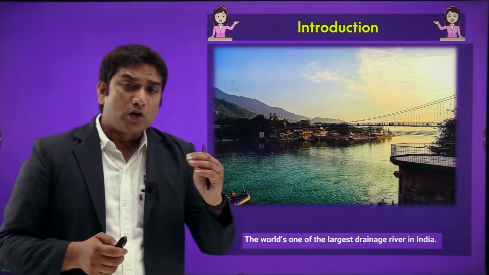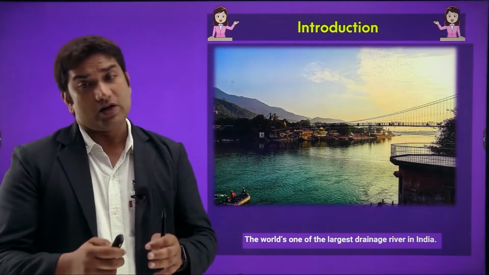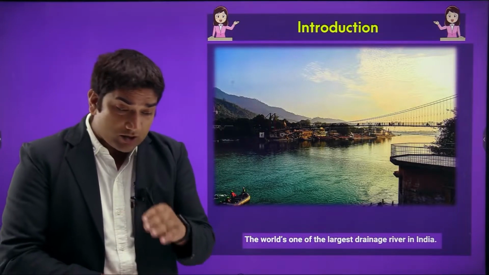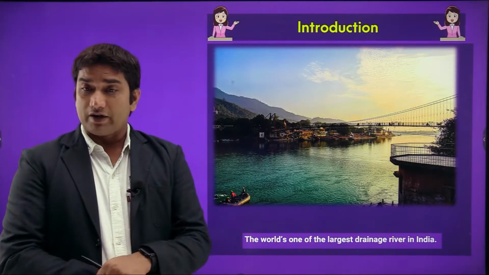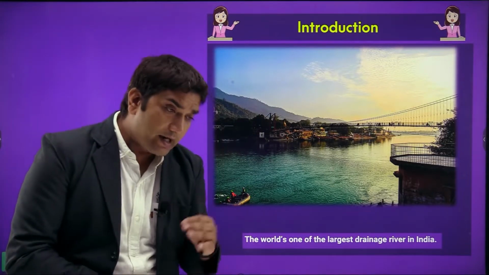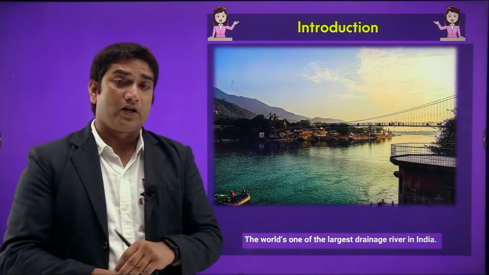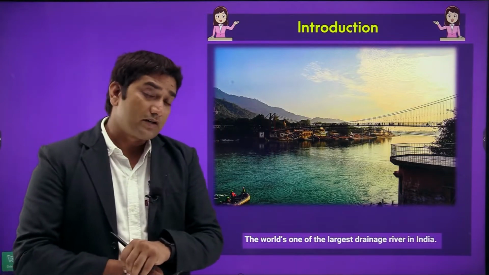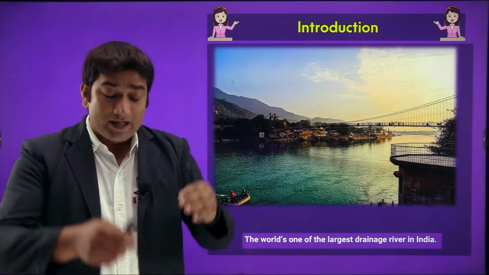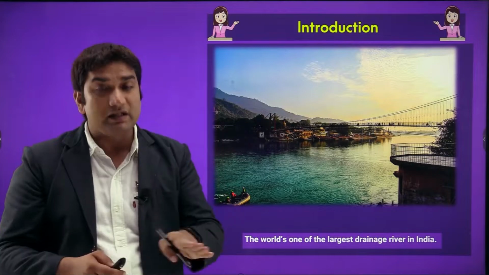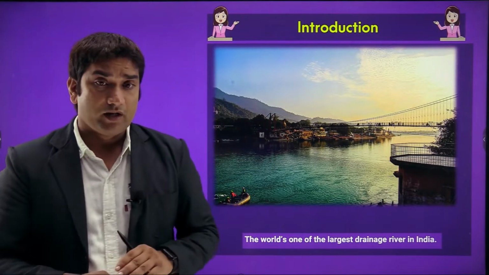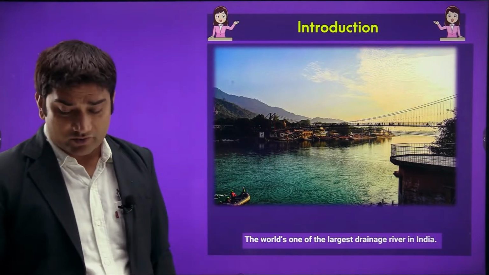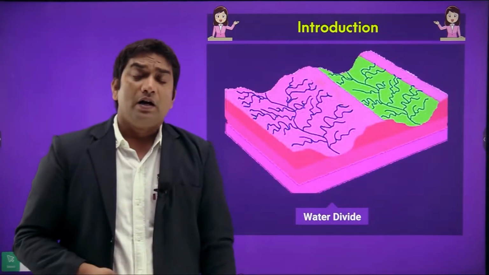Then we can say that Ganga is one of the largest drainage rivers in India, and one of the largest in the world. So Ganga is the main river of India, or we can say it is the largest river of India. Why do we call Ganga the largest river of India? Because its main flowing part mainly lies in our country, in the territory of our country. That's why we call Ganga the largest river of India, right?